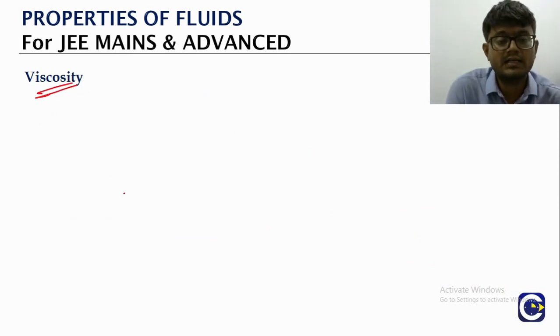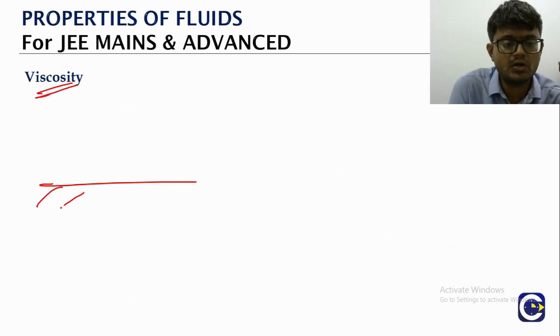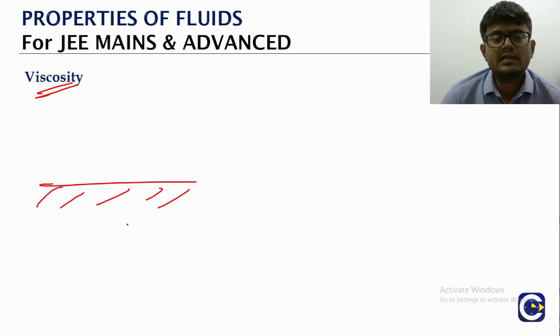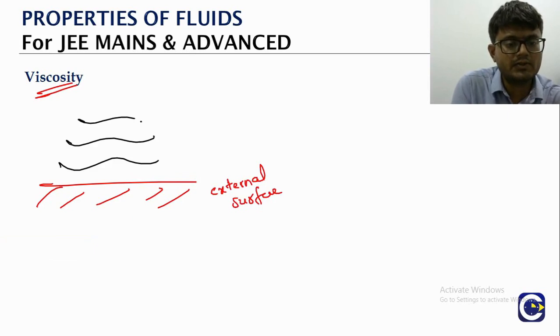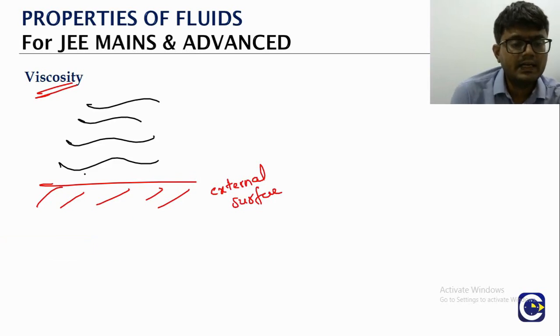It is what we call the viscous force or viscosity. So how do we understand this? Let us say we have the contact surface, this is the external surface, and on top of it the liquid is flowing. The liquid layers are flowing on top of it. When they flow, as we said, every layer will oppose the relative motion.